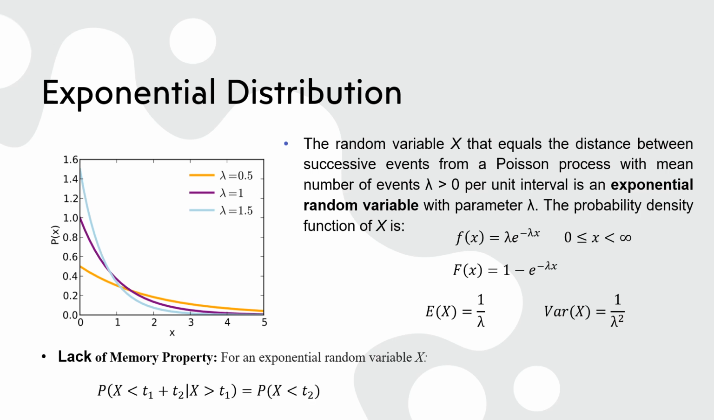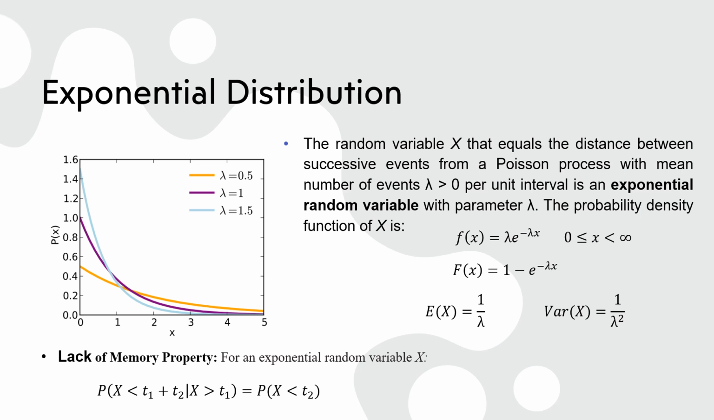The lack of memory property is a unique characteristic of the exponential distribution, which makes it stand out among other distributions. This property means that for an exponential random variable x, the probability of an event occurring in the future is independent of how much time has already passed. If x represents the time until an event occurs, then the property can be described as follows. The probability that the event will occur after an additional amount of time t plus s, given that it has not yet occurred by time t, is the same as the probability that the event occurs after time s. In other words, the past does not influence the future.